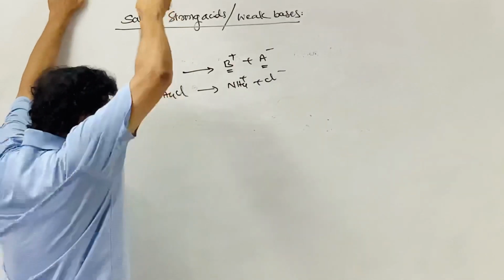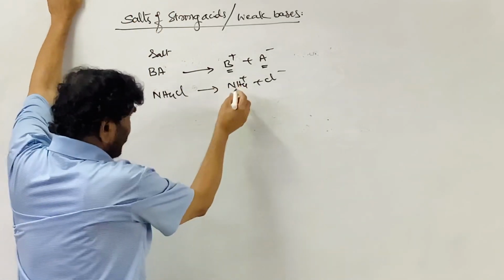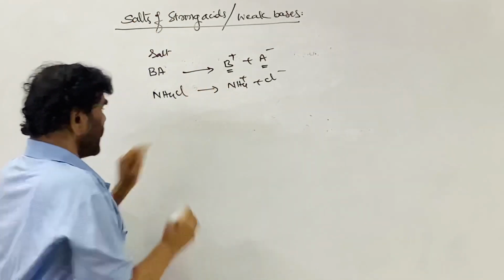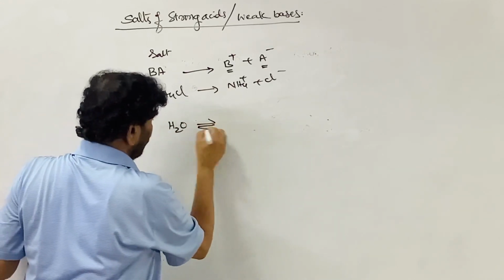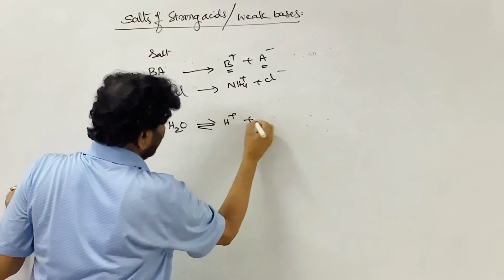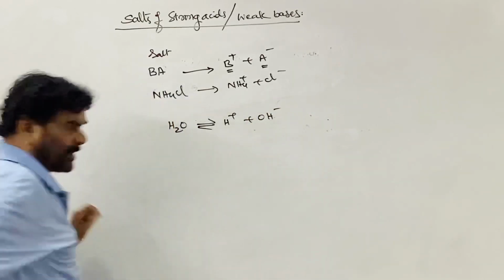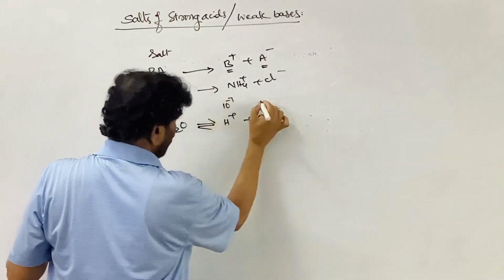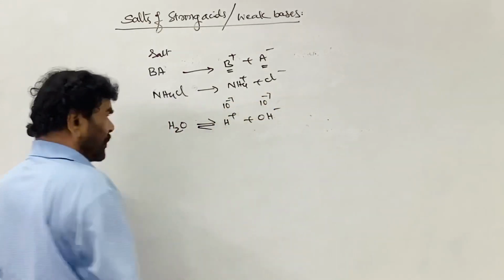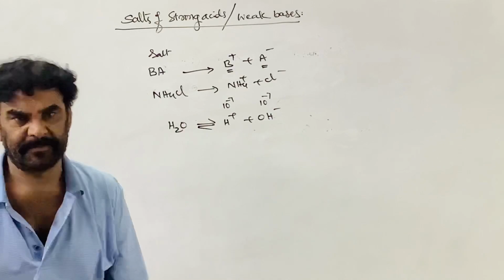Now what happens? See, this disturbs the equilibrium existing in the water. This is the original equilibrium in the water. This is 10 to the power of minus 7 in pure water at 25 degrees Celsius.